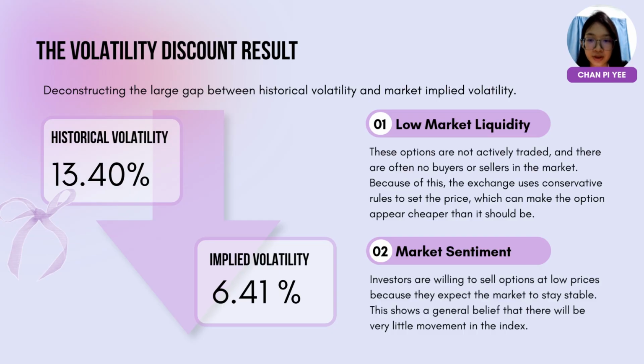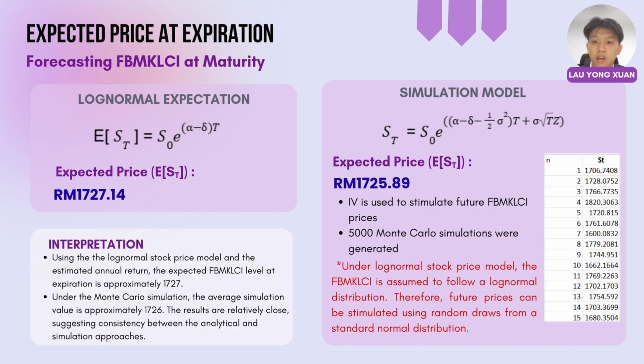We attribute this gap to two factors. First, low liquidity in long-dated OKLI options, which leads to conservative settlement pricing. And second, institutional expectations of a quiet market. Ultimately, this 6.41% represents the market's true forward-looking risk. After obtaining the implied volatility, we forecast the future FBM KLCI level at maturity using both the log-normal model and Monte Carlo simulation.